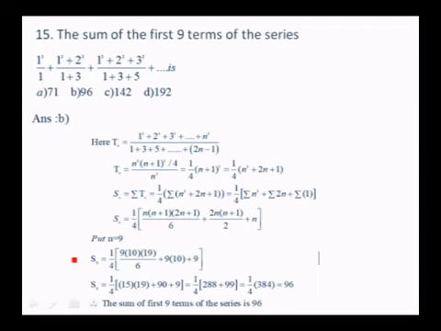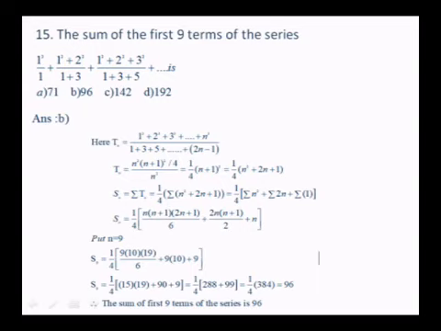So Sn is sigma Tn, 1 by 4 sigma of n square plus 2n plus 1. ಸ್ವಲ್ಪ ಇಲ್ಲಿ ಯೋಚನೆ ಮಾಡಿ ಸರಿಯಾಗಿ ಬರೀಬೇಕು. 1 by 4 into sigma n square plus sigma 2n plus sigma 1. You know the formula for sigma n square, substitute it: 1 by 4 into n plus 1 into 2n plus 1 over 6. You know the formula for sigma n, so 2 into n plus 1 over 2. And remember, sigma 1 is n.